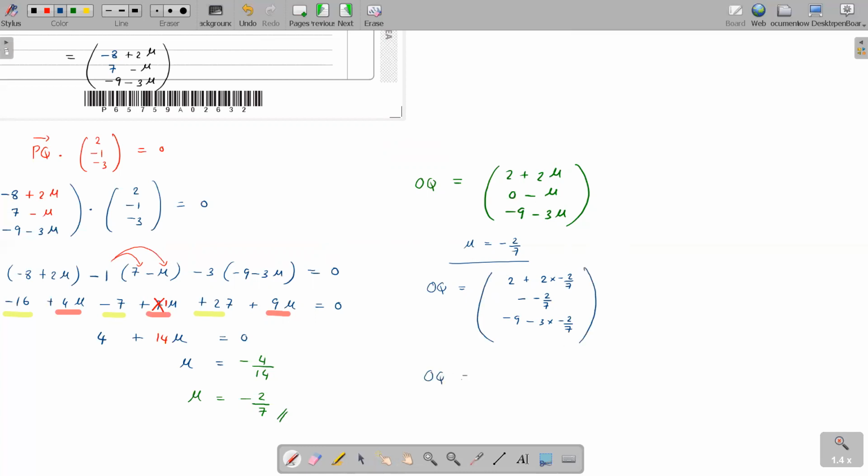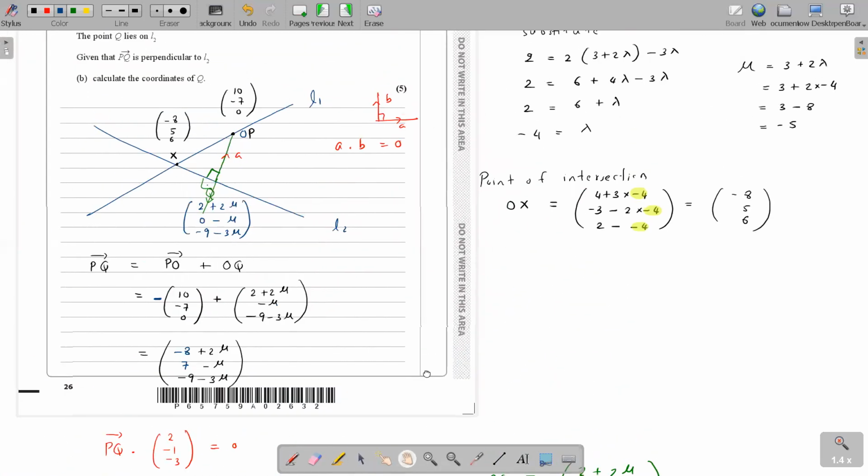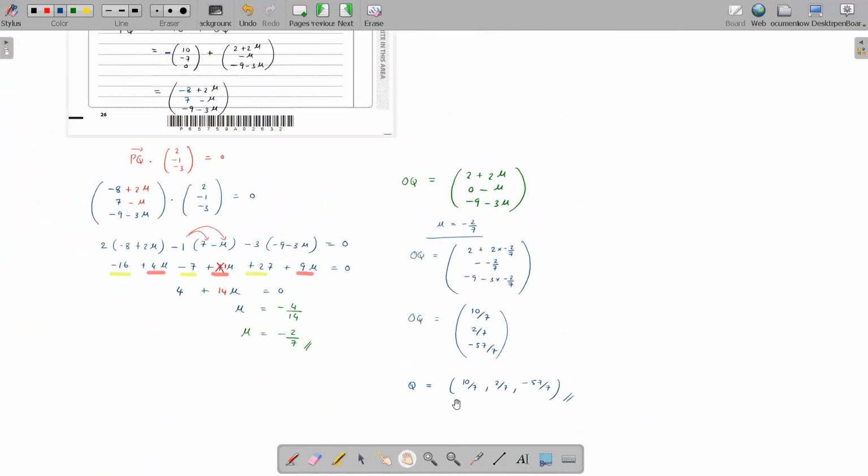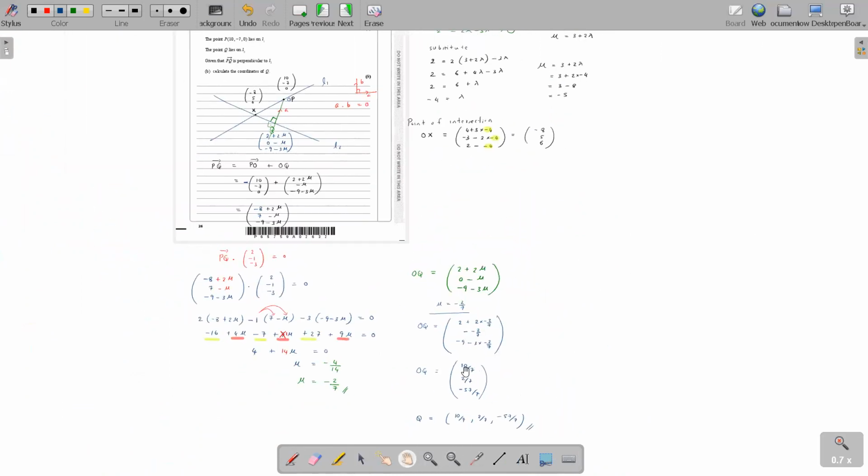How much was it? Sorry, 10 over 7. 10 over 7, 2 over 7. Yeah. And minus 57 over 7. Do they want the vector or coordinates? Calculate the coordinates. Because they want coordinates, you should write it in this way: 10 over 7, 2 over 7, minus 57 over 7. If you write it downwards, it's a column vector. Okay, so this is the end of the vector question.